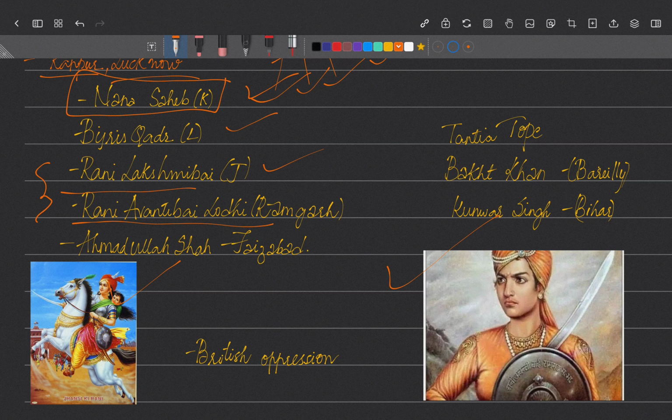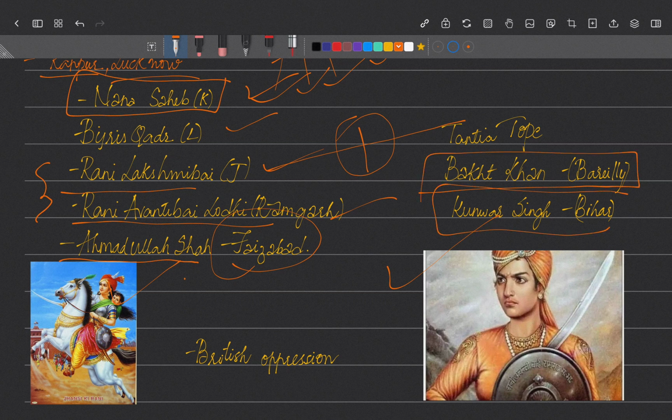Ahmadullah Shah was a Maulvi from Faizabad, and Lakshmi Bai of Jhansi, with the help of Tantia Tope, fought against the British, and General Bakht Khan from Bareilly and Kunwar Singh from Bihar. These were the important personalities who joined the revolt from their respective places.